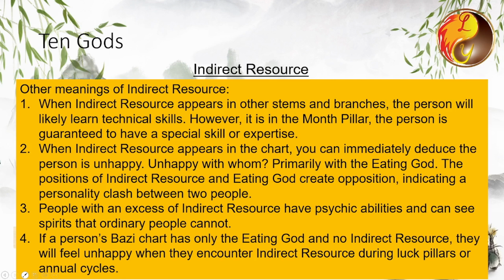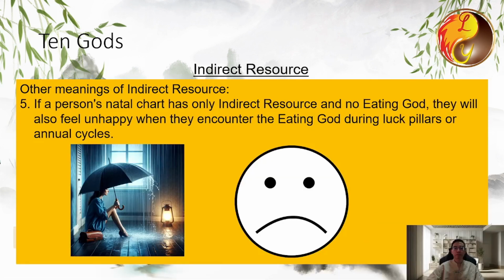So if someone's chart lacks indirect resource and only has the eating god, when they encounter indirect resource during a luck or annual cycle, it creates a conflict. This often results in them feeling like something is being taken from them, leading to unhappiness. Conversely, if a person's chart has only indirect resource and no eating god, they will also feel unhappy when they encounter the eating god during luck pillars or annual cycles, as their blessings and fortune may feel taken away.